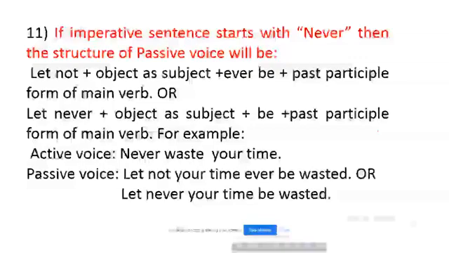Next slide, you see, if imperative sentence starts with never, then the structure of passive voice will be let not plus object as subject plus ever be plus past participle form of main verb.